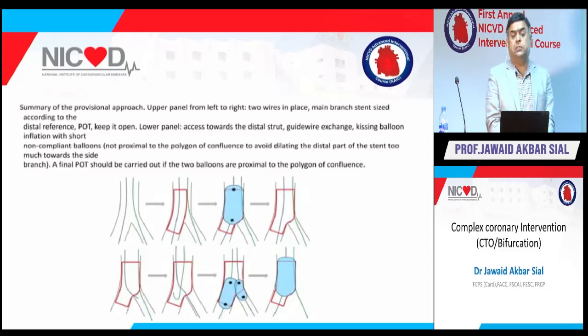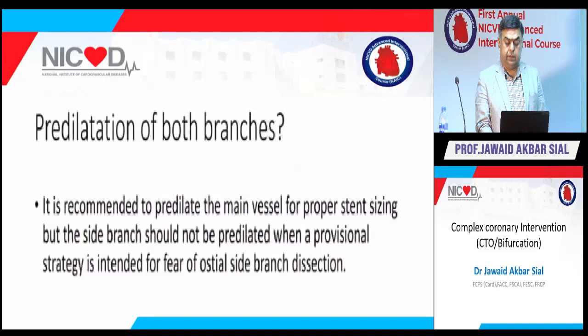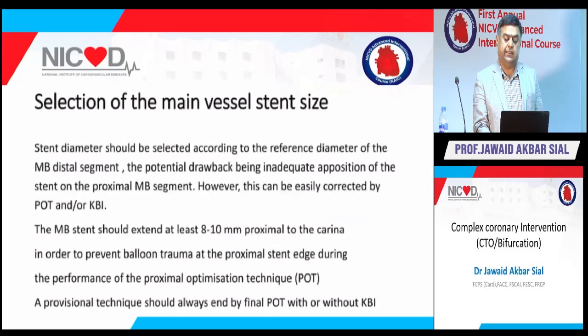This slide will show the single stent strategy, or provisional. You can see here 2 wires, then there is a stent, then there is a POT, proximal optimization technique, and final kissing balloon. Then this is very important: when to predilate both branches. It is recommended to predilate the main vessel for proper stent sizing, but the side branch should not be predilated when a provisional strategy is intended, because of fear of ostial side branch dissection. Then you have to commit to put another stent.